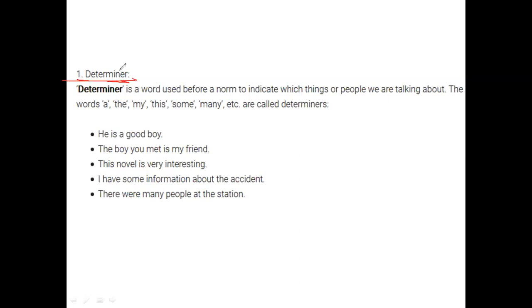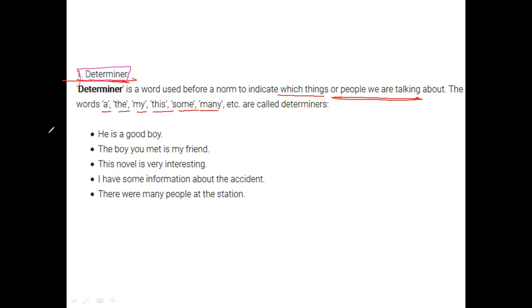So, a determiner is a word which is used before a noun to indicate which thing or people we are talking about. All right. So, there are words like the, my, this, some, many. So, इसका use हम जब देखेंगे, we'll be able to more clearly classify why these are called determiners, as they are known. All right.